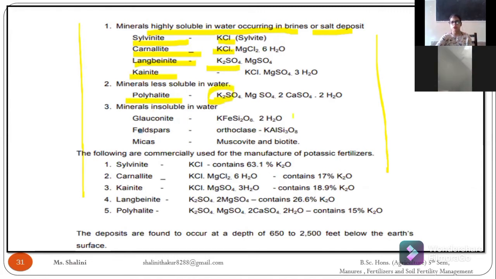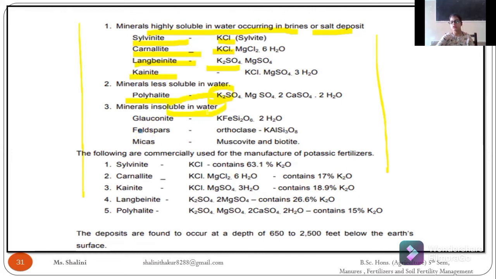Similarly, minerals insoluble in water are glauconite and feldspar. These minerals are insoluble in water, but they also contain potash.